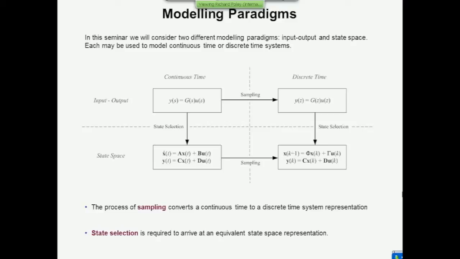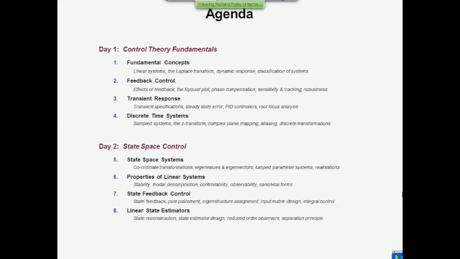Now, the concept with state feedback control is that you use not the output in the feedback loop, but you take the state vector, those set of variables which are internal to the system description, and you use them in a feedback loop. Now, there are several advantages that you get through doing that, mainly to do with the freedom that you have to choose what behavior the closed loop has. It's far greater flexibility using state feedback than it is using output feedback. So in Chapter 7, I'm going to explain how to use state feedback control.